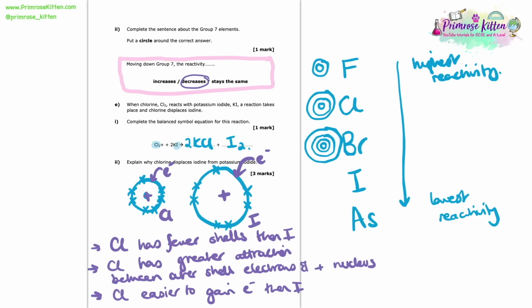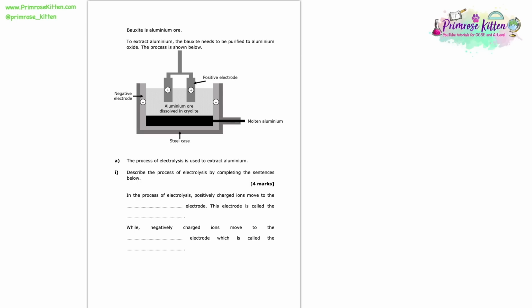And finally express that it's going to be able to gain an electron more easily than iodine. And there you go, that is the answer to that question. And if you're not familiar with that, and if that's something that seemed a bit new to you, then this is a perfect model answer to use a flashcard for. So you can always write this question and write this explanation on your flashcard and get learning it.